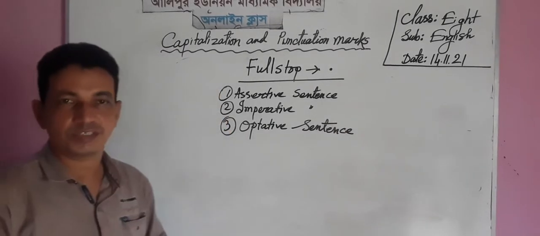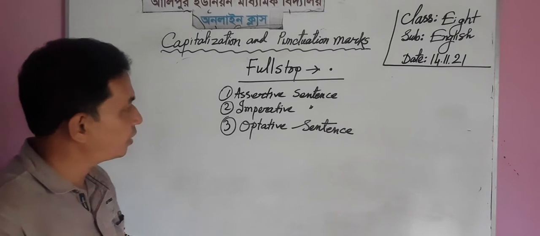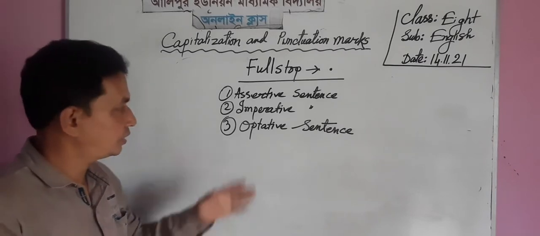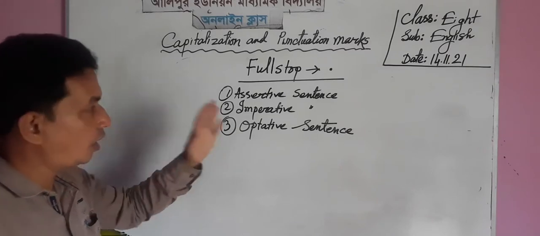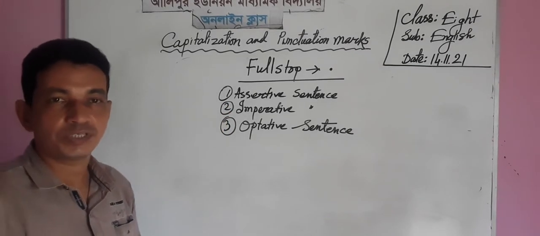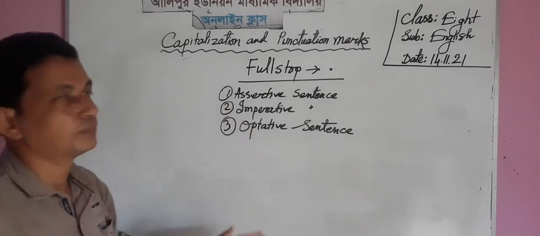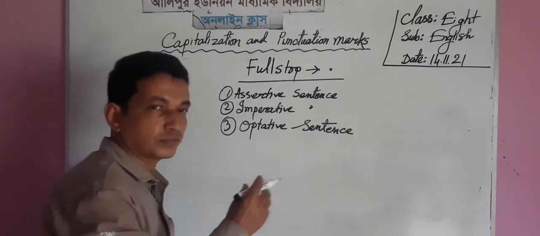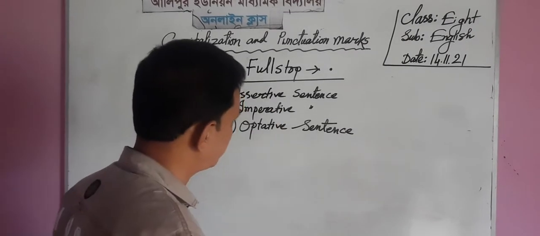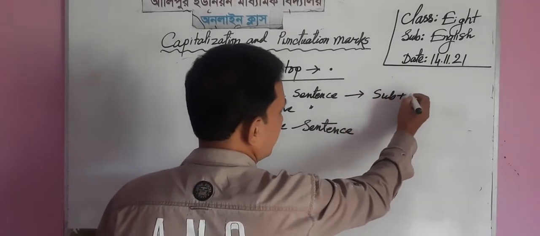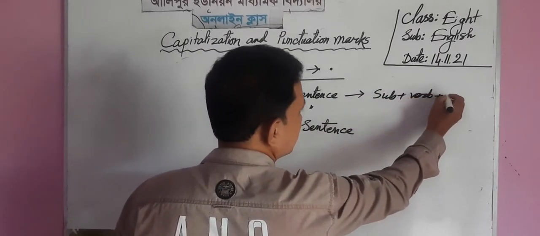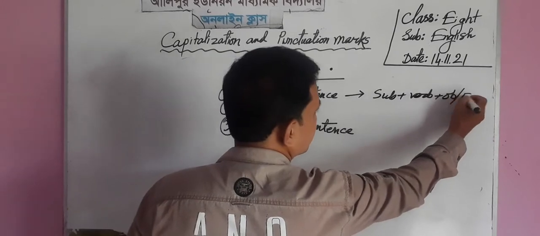There are 3 sentences in English grammar that take full stop at their end. But how can we recognize these 3 types of sentences? There are some characteristics of these sentences, such as assertive sentence: subject plus verb plus object or extension.